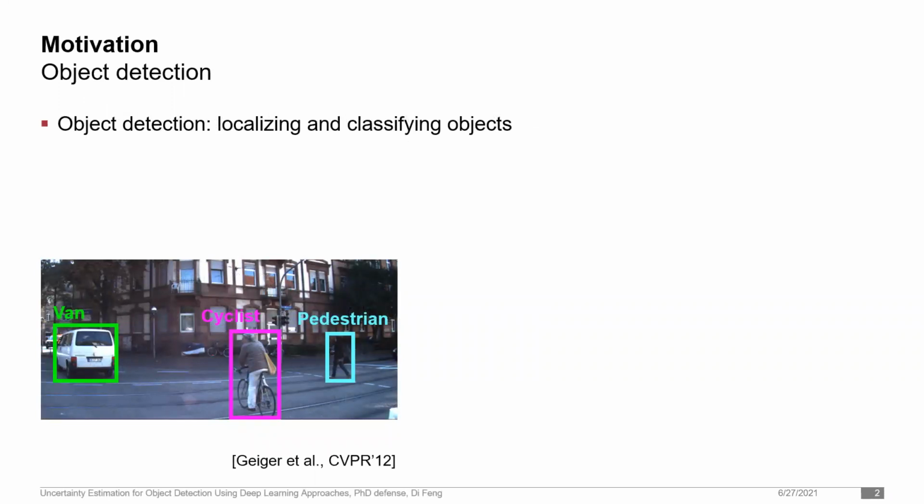Object detection is one of the fundamental problems in computer vision and has been widely applied to robotics and autonomous driving. Its target is to classify and localize all objects of interest from the sensor input. For example, in the RGB camera image shown below, 3 objects are detected. They are classified as fan, cyclist, and pedestrian, and localized with bounding boxes.